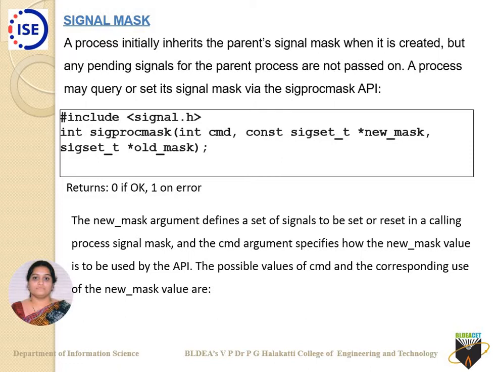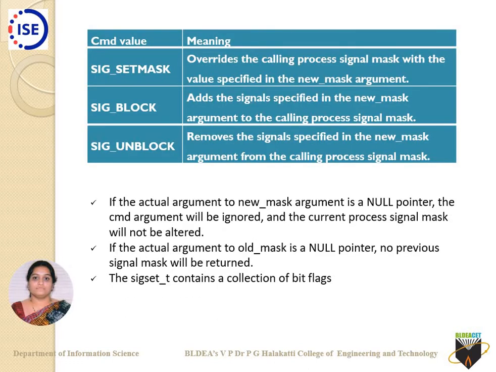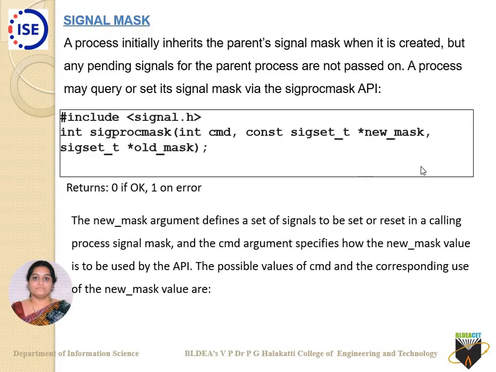Signal masking is where you can set the mask, or block the signals that you mention in the new mask. All of this can happen through sigprocmask. This API returns 0 if everything goes well, and else it returns -1 on error. So this is what relates to your signal mask.